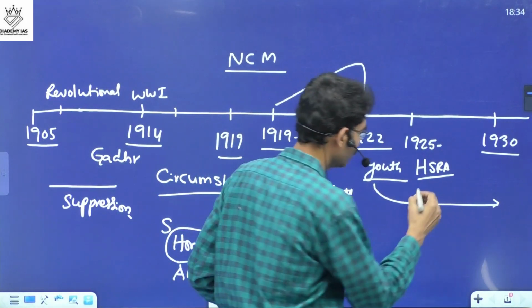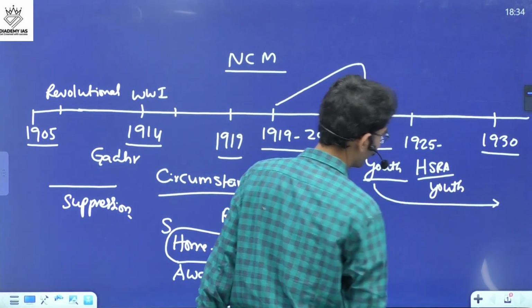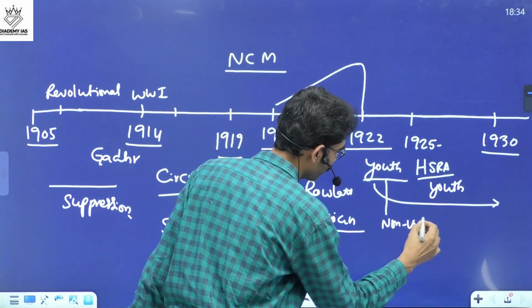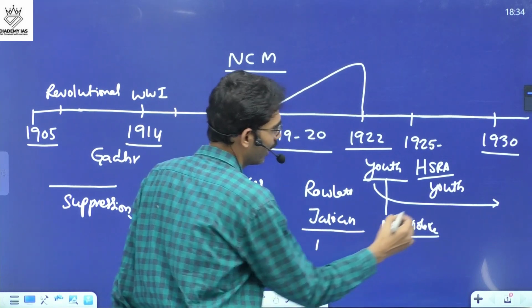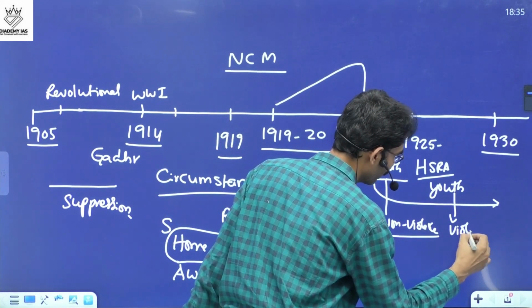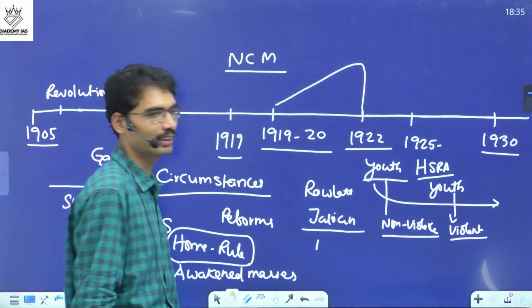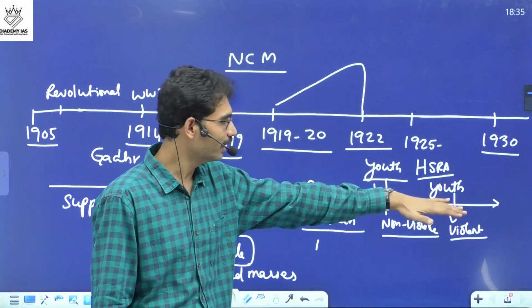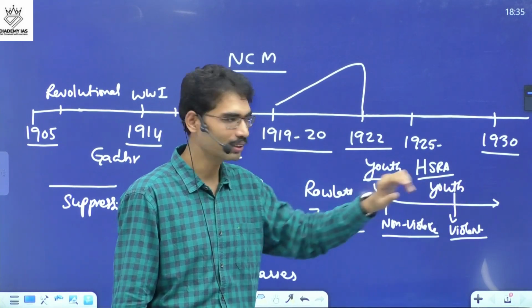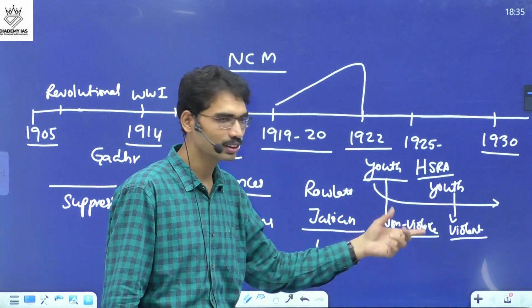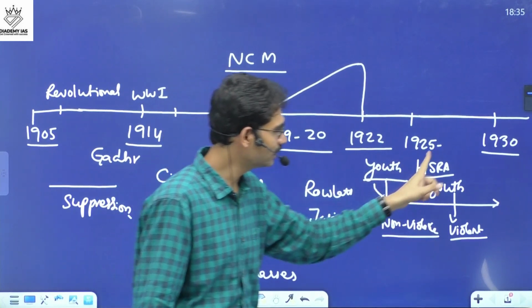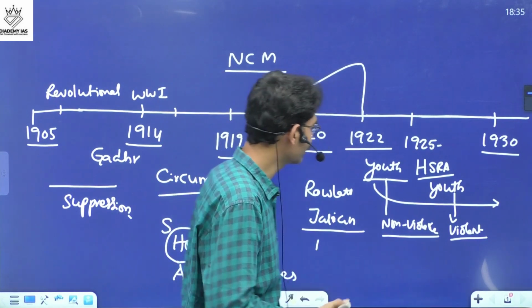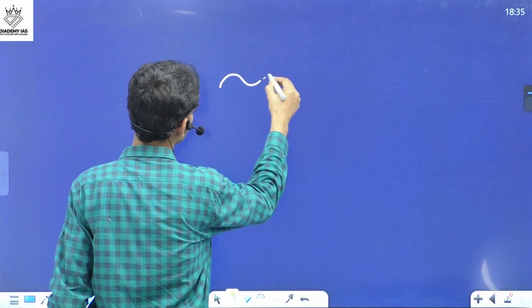Once again, youth. And those who are participating in the non-violent way are also not happy with it. And those who are going for violent activities are also not happy with Gandhian methods. They are also aiming for the freedom of India, but they are going on a different path. And these people are disillusioned, they don't know what to do now. Now Gandhiji needs a formula, because the movement is going in multiple directions.